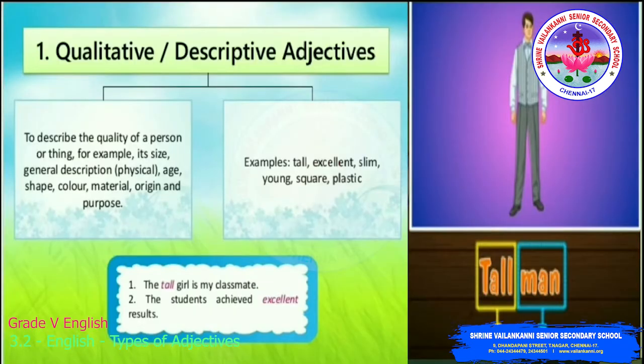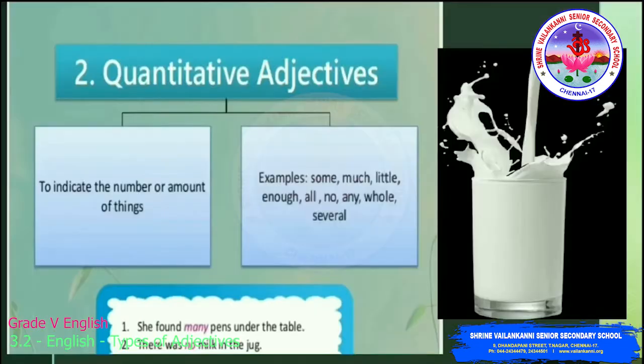Qualitative or descriptive adjectives. It helps to describe the quality of a person or thing. For example, its size. Generally, physical descriptions like age, shape, color, material, origin, and other purposes. For example, we can say: the tall girl is my classmate. Tall is the adjective here because it's describing the height of the person. Then, the student achieved excellent results.